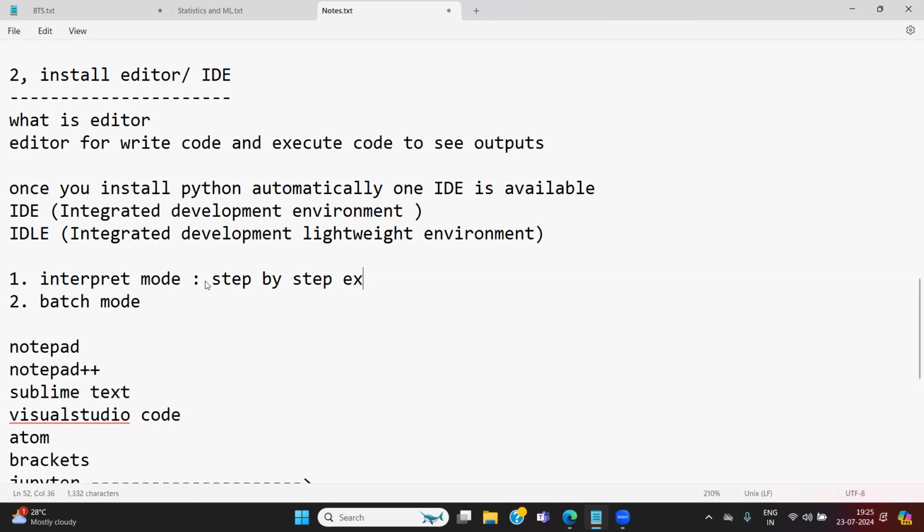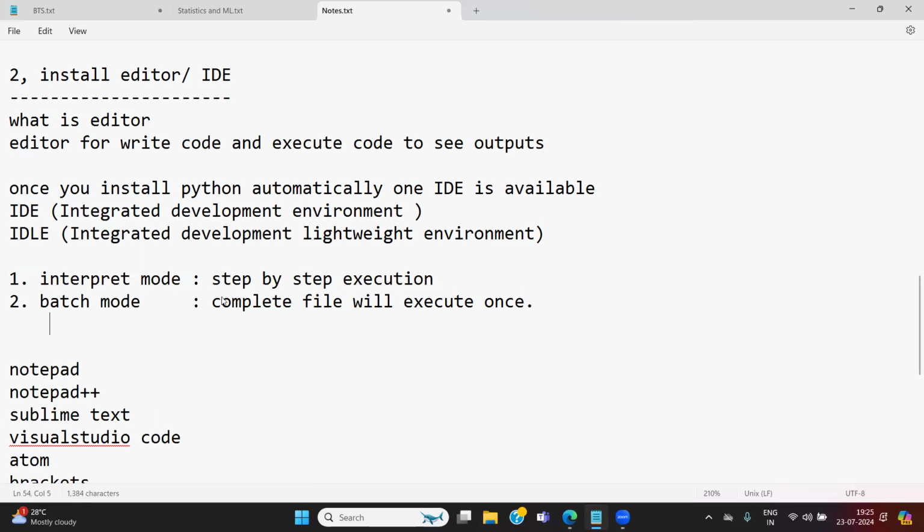But batch mode means the complete file will execute at once. That is called batch.